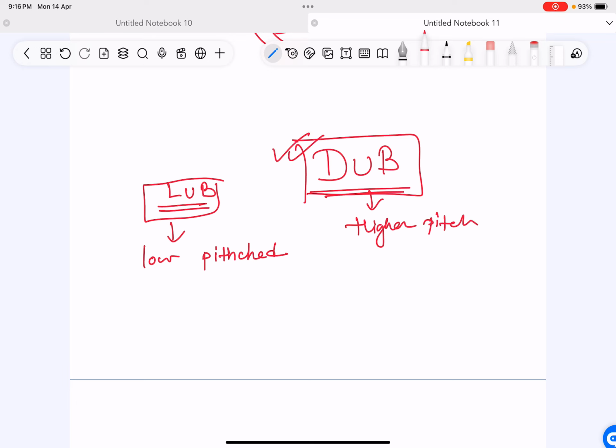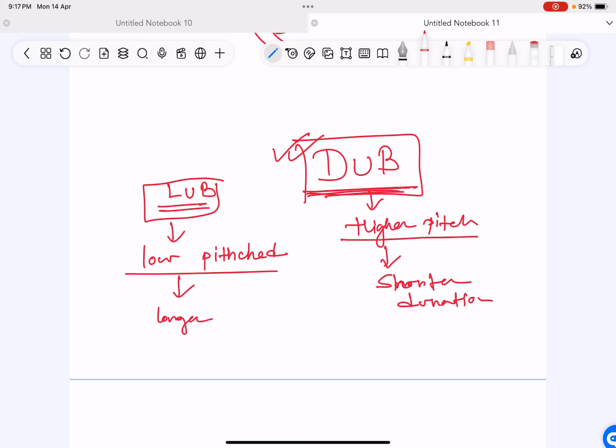So he will hear the S2 more louder. But this higher pitched sound is of shorter duration. So although it is high pitched, it is of shorter duration. And S1 is low pitched, but it is of longer duration. It is longer than S2. That is why you can hear S1, because it is low pitched.